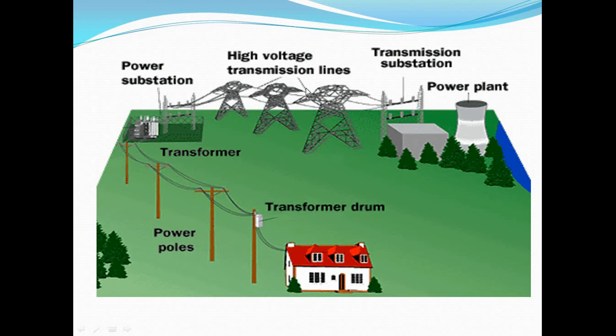This is the overview of the grid. This is the transformer drum, then power poles, then the transformer placed at the power substation, this is the high voltage transmission line, this is the transmission line substation, and this is the power plant. This is the basic structure of electrical grid.